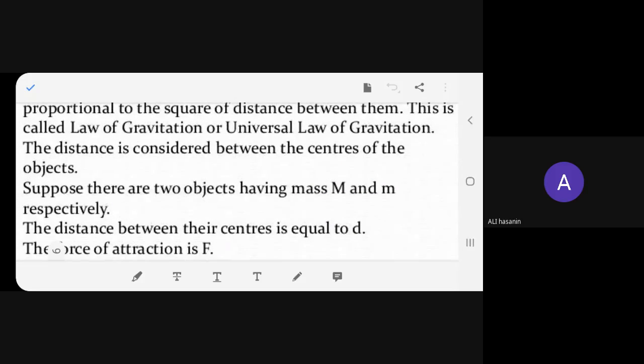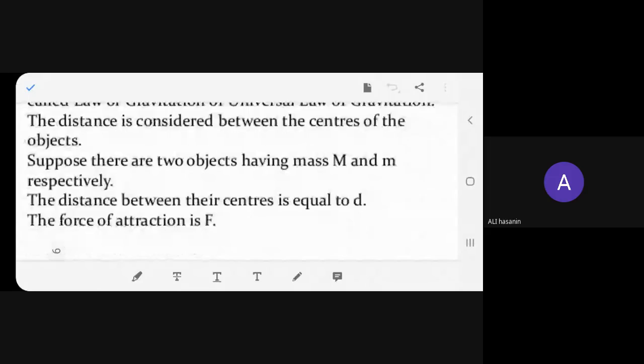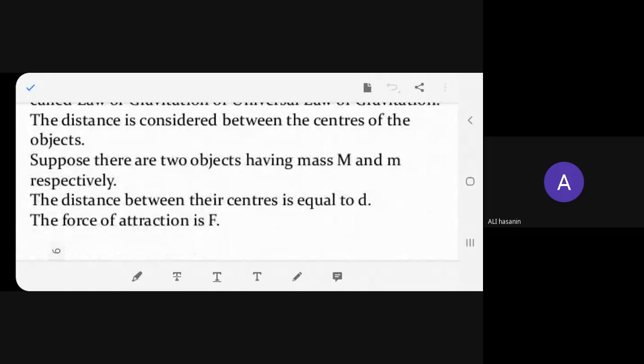Please read. The distance is considered between the centers of the objects. Suppose there are two objects having masses capital M and small m respectively. The distance between their centers is equal to d. The force of attraction is F.